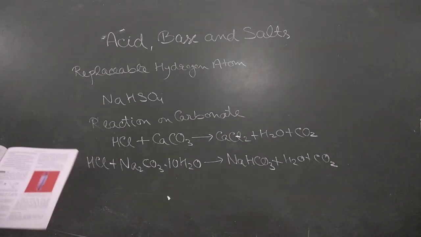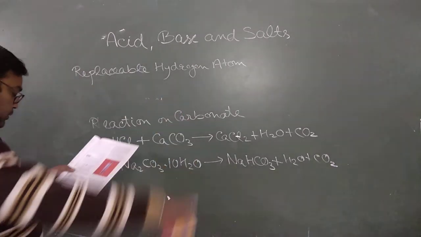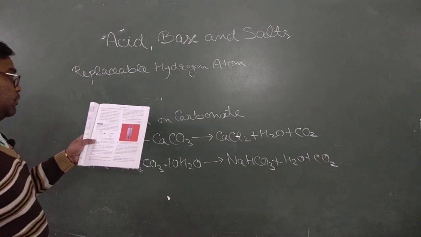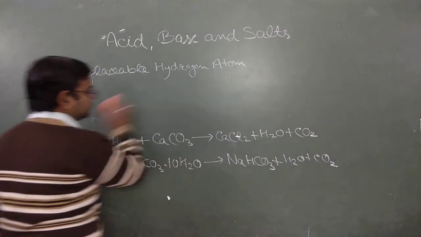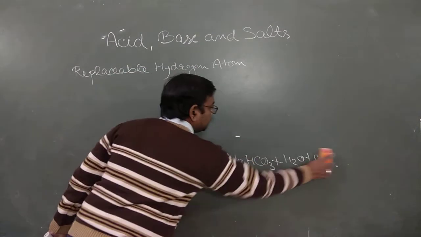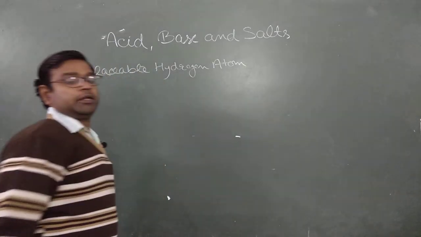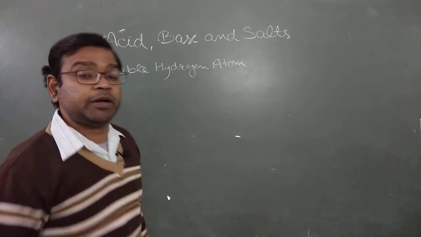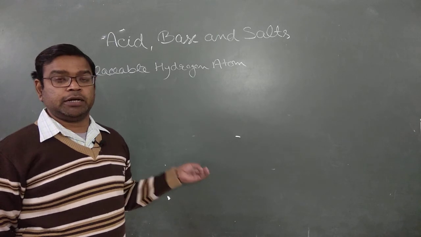Now there is another thing, we already discussed displacement of hydrogen from acid by metal. Always remember the product formed with the reaction of acid and different types of compound. If metal is there, they release hydrogen gas.